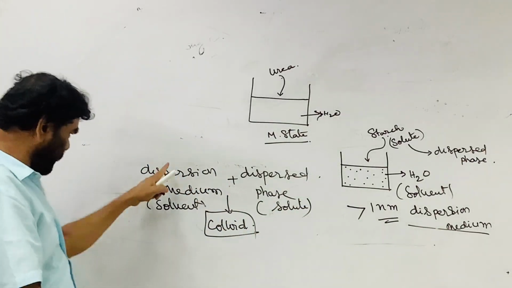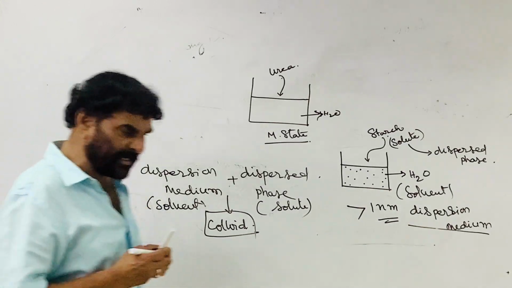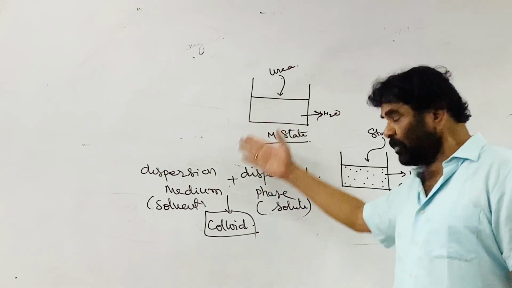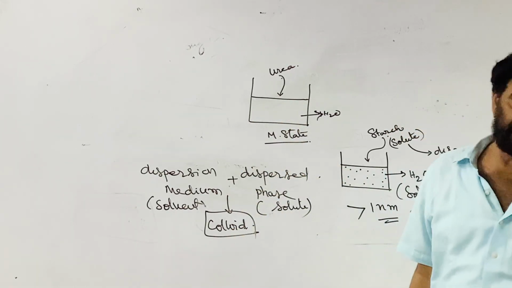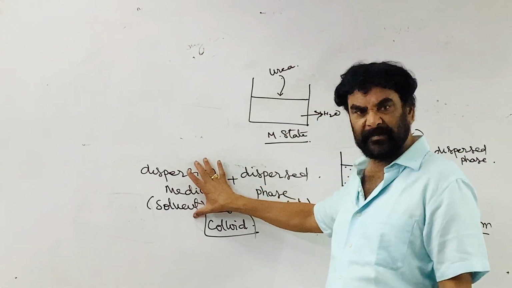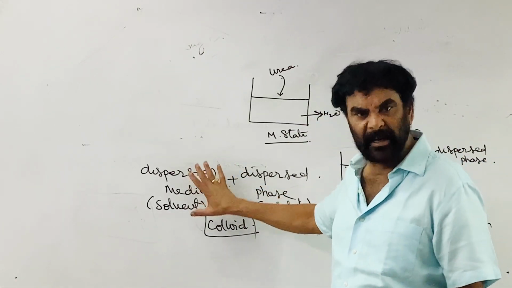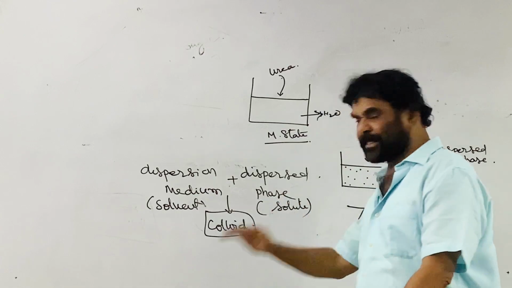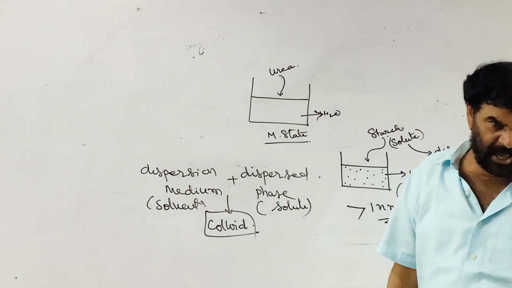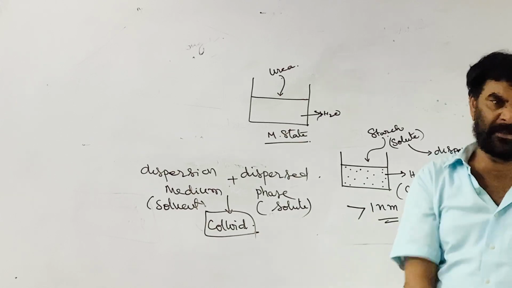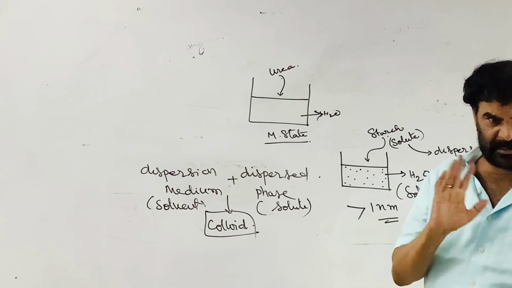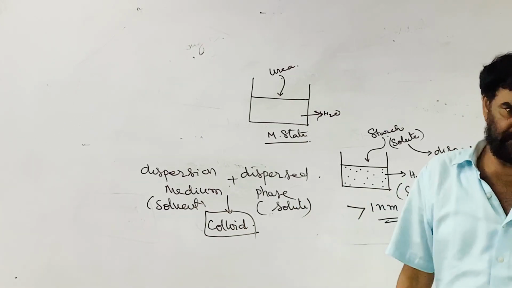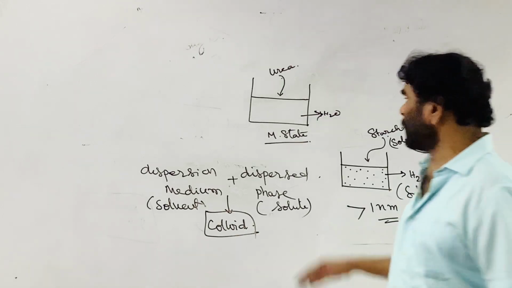Now we are taking the physical state into consideration for the classification of the colloids. See, dispersion medium can be a gas, liquid, or solid. Similarly, dispersed phase can be a gas, liquid, or solid. So based on these combinations, 9 types of colloidal solutions are possible.